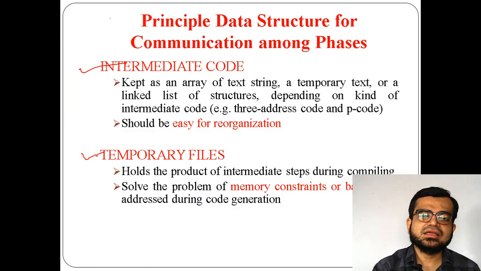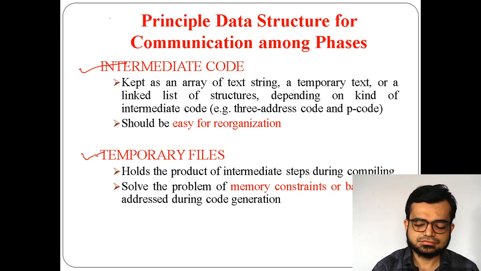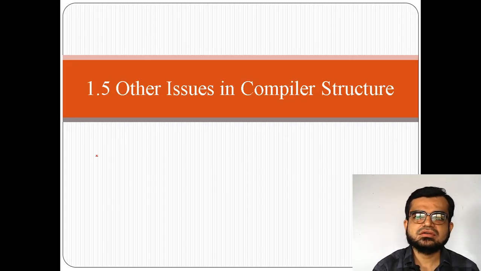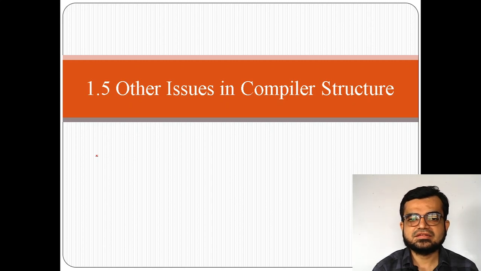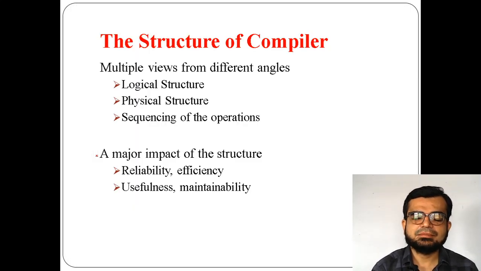Now this is regarding the data structures which I have just discussed. If you go to the next part, the second part of this session, it is the issues related to compiler structures. Compiler structures can be viewed in different ways. You may view the structure of a compiler from three different perspectives.